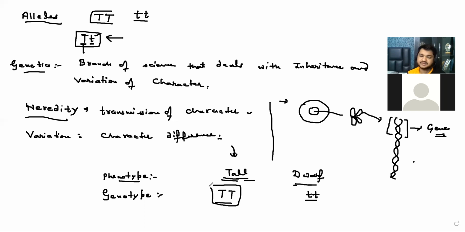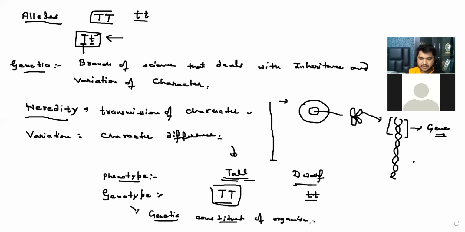So genotype is the genetic constitution of an organism, and it is represented by the alleles.